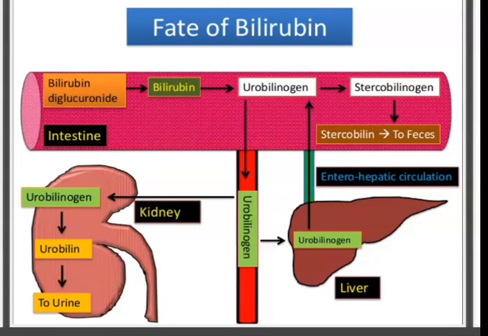The urobilinogen is converted into stercobilin with the help of microbial enzymes. The stercobilin enters the feces and is excreted through feces. At the same time, urobilinogen is converted into urobilin when it enters the kidney. Then the urobilin enters urine and is excreted through urine, and this process is repeated throughout the pathway.